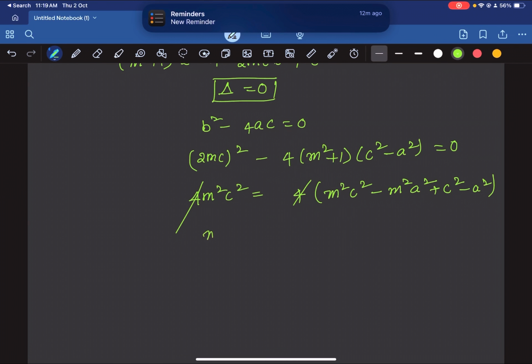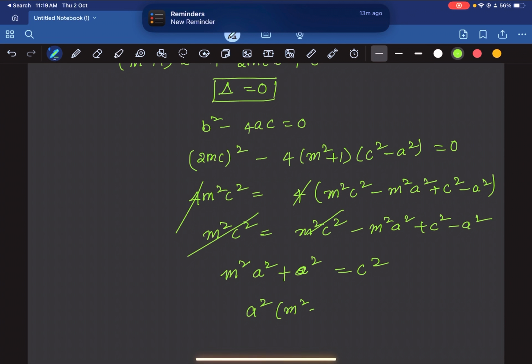So let us bring all the negative terms to one side and positive terms to the other side. So this is a square into (m square plus 1) is equal to c square. So this is the condition between a, m and c for y equal to mx plus c to be a tangent to this particular circle.